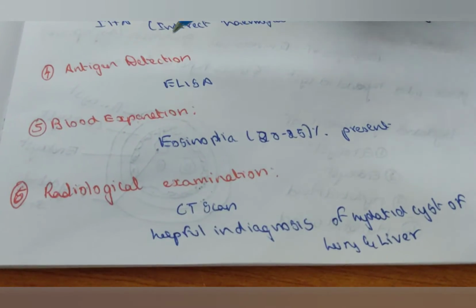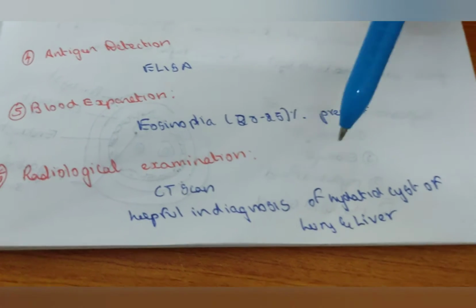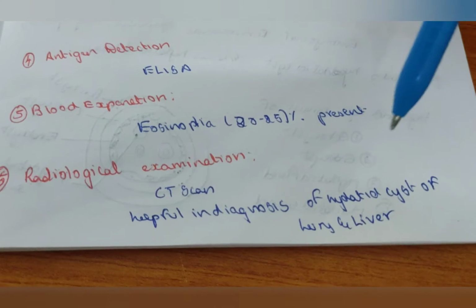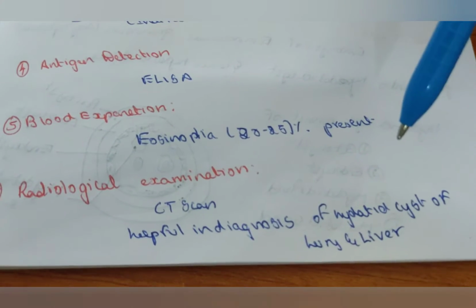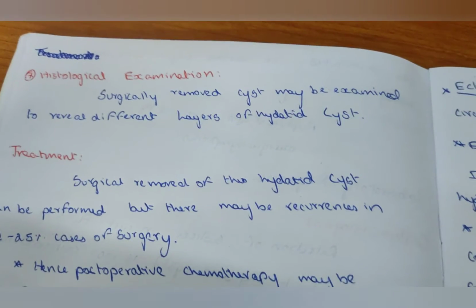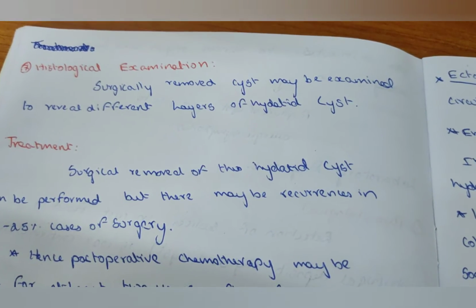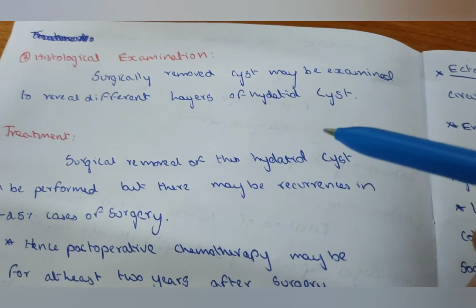Radiological examination: CT scan is helpful in diagnosis of hydatid cyst of liver and lung. Histological examination: surgically removed cyst may be examined to reveal different layers of the hydatid cyst.